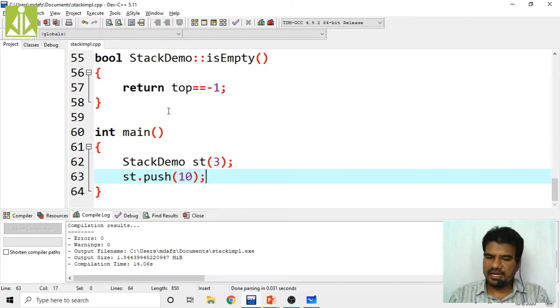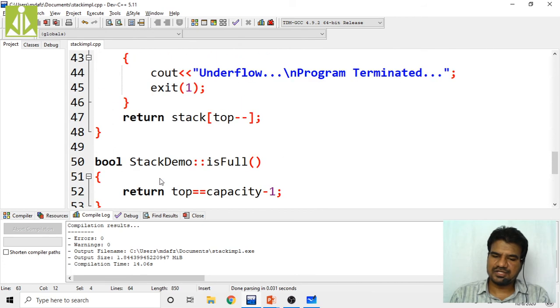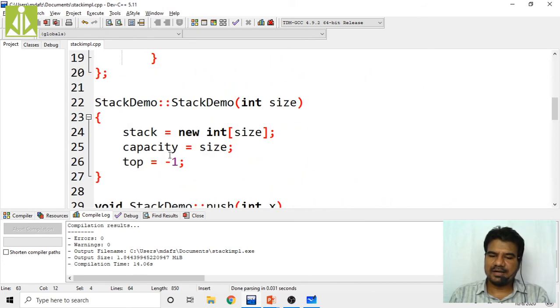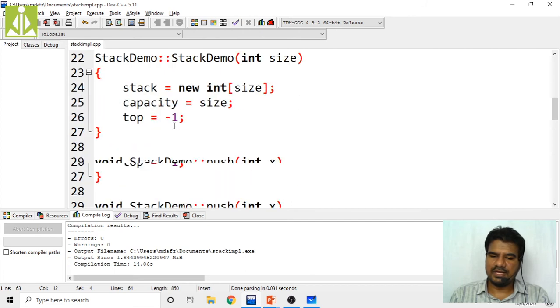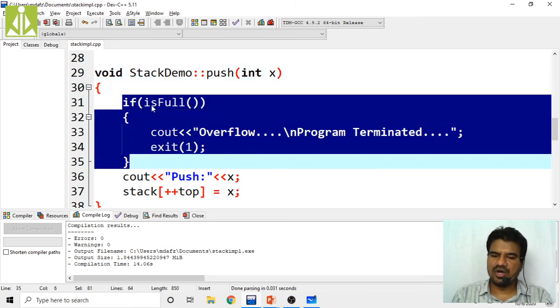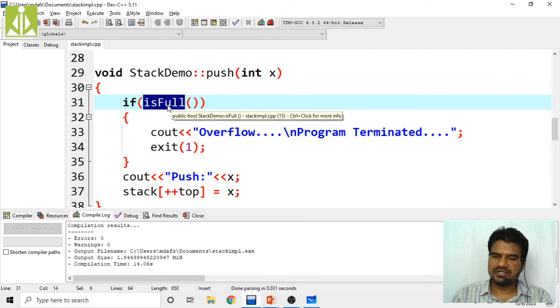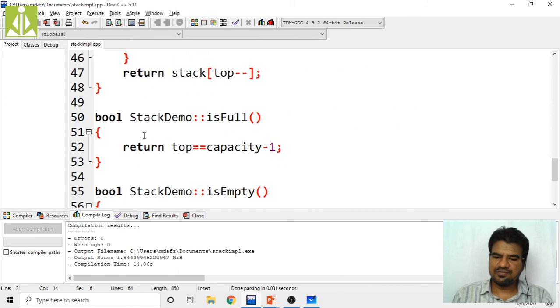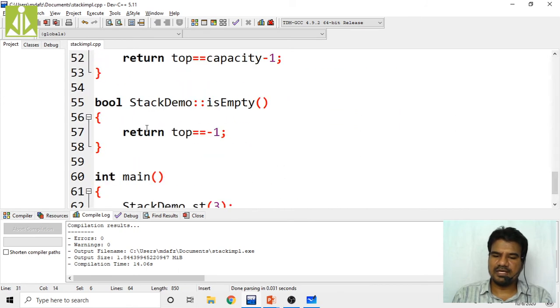So basically what this st.push will do, it will call the push function with 10 as argument. So that push will happen over here, isn't it? 10 as argument we call, so this x will become 10 now. Initially we are checking whether the stack is full or not. We are calling the isFull function, so the control will jump from here to the isFull function. Where is my isFull function? Here it is.